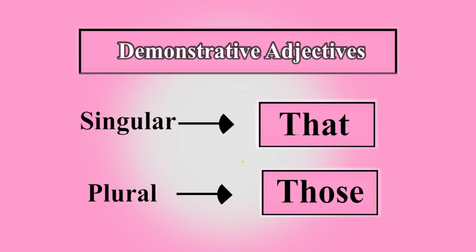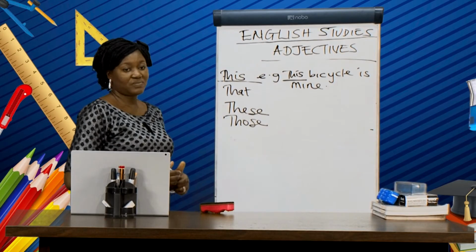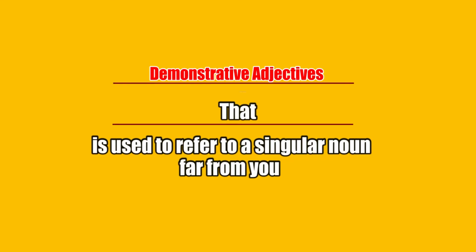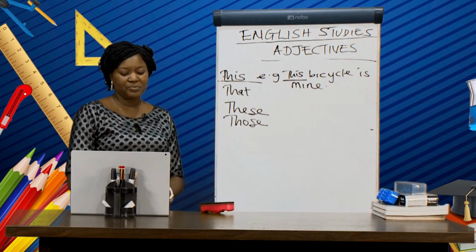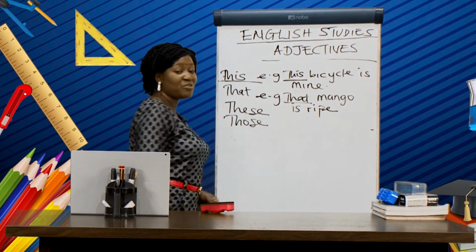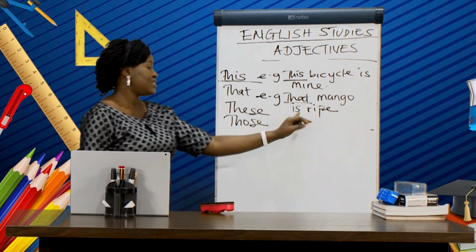So, let's look at that. For that, that is used to refer to a singular noun far from you. It's something that is far away from you. You can say, that mango is ripe. That is a demonstrative adjective in this sentence.